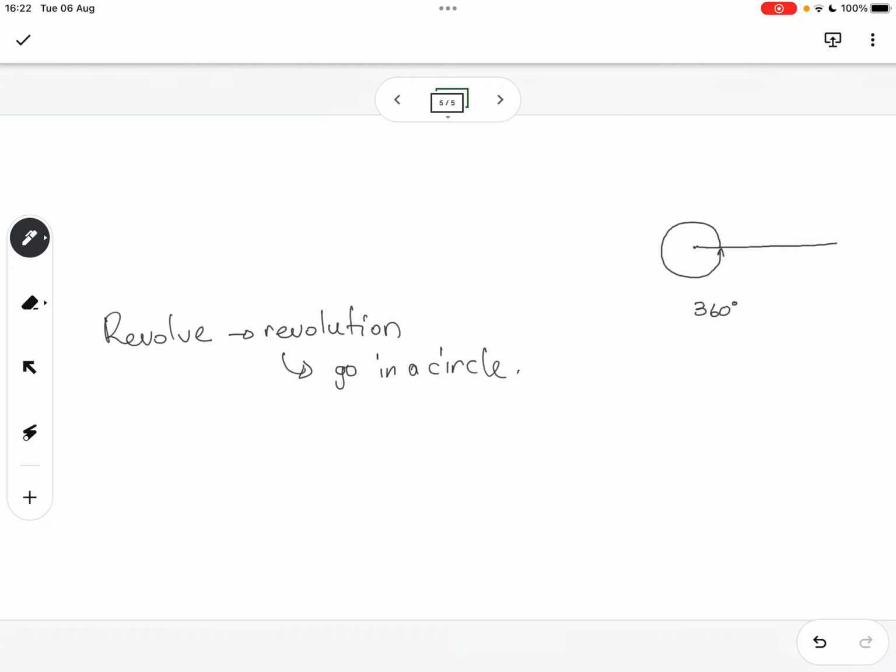And 1 degree is like a very thin pizza slice. Unlike linear measure on a ruler, on your protractor you will have these degrees.